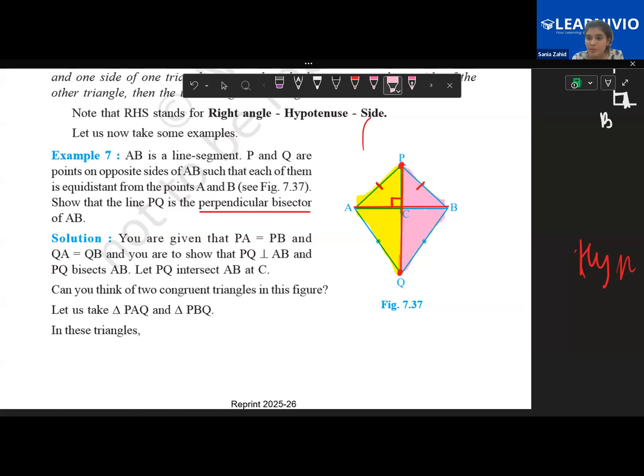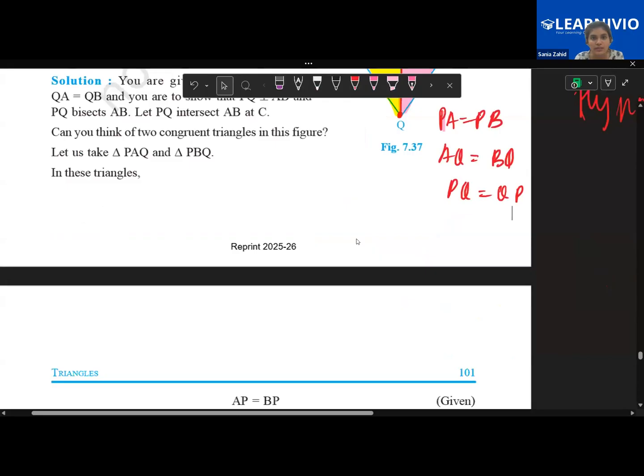Ma'am, it's by SSS. Yes, SSS. Can you explain the steps now? Yes, ma'am, because AQ is equal to BQ, and then PQ is common. PQ is a common line. Very good. And PA is equal to PB. So children, you have PA equal to PB, then AQ equal to BQ, and then PQ equal to QP, which is common. Then you have to frame all of this, and thus this becomes congruent by SSS. So you have to write it in this manner.